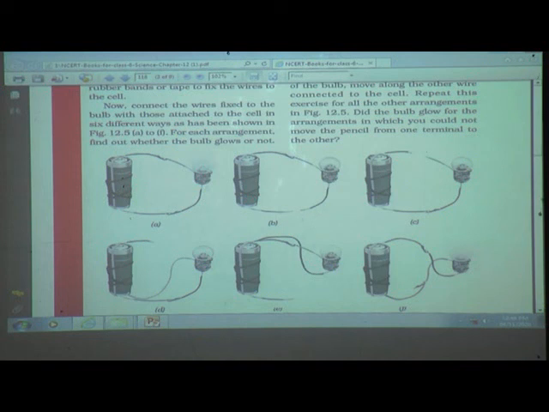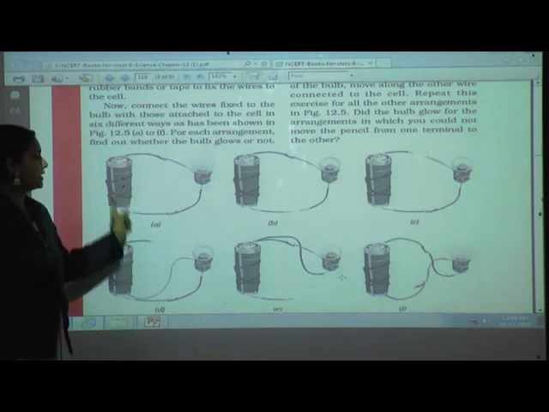So here in the textbook, see here only A and F have the bulbs glowing. Okay, B, C, D, E are not glowing. Why? Because here A has completed its circuit, that means it's a closed circuit.